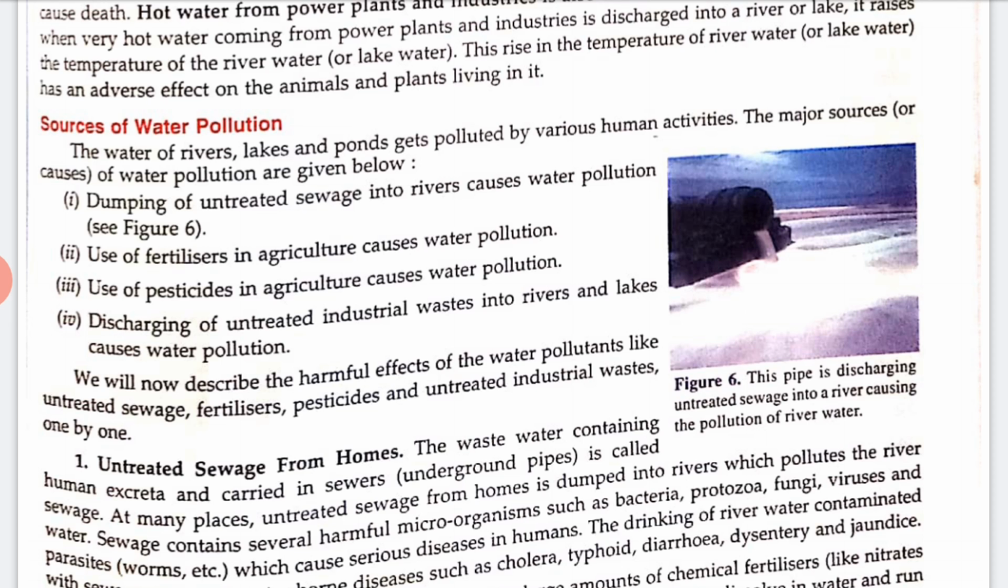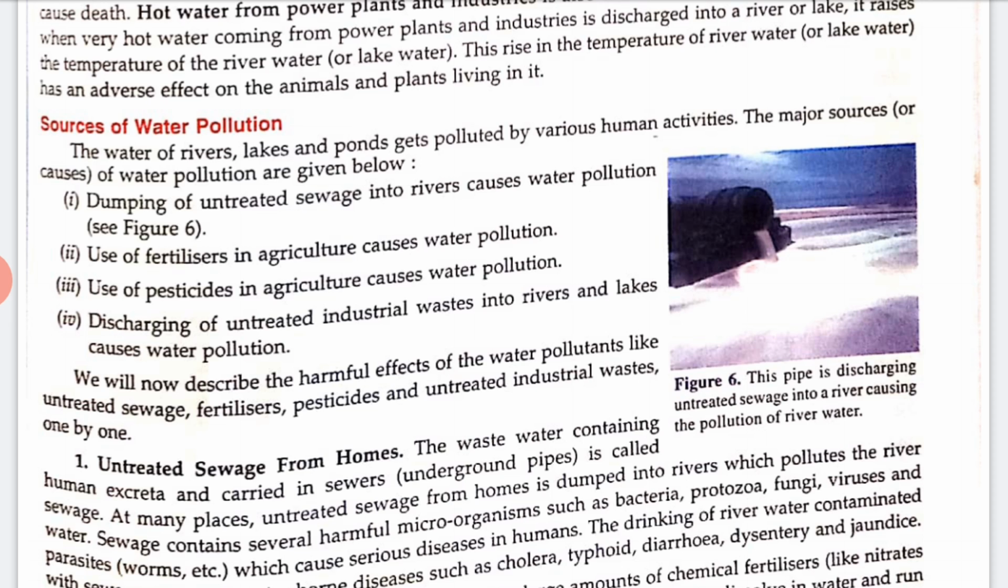A recent study by the World Wide Fund for Nature, that is called WWF, has found that Ganga is one of the 10 most endangered rivers in the world due to a very high level of pollution. An ambitious plan to cleanse the highly polluted river Ganga and save it was launched in the year 1985. It is called the Ganga Action Plan.